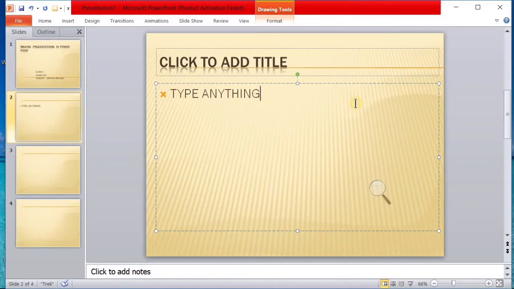So let us begin with the window. Firstly, at the top left you will have, as usual, the quick access toolbar. Let me type it for you so you can see it also.